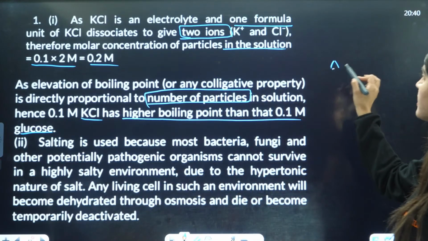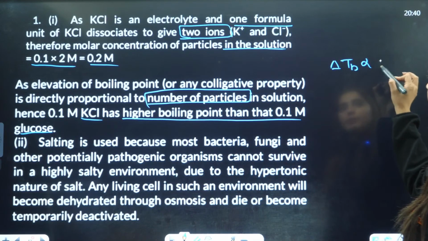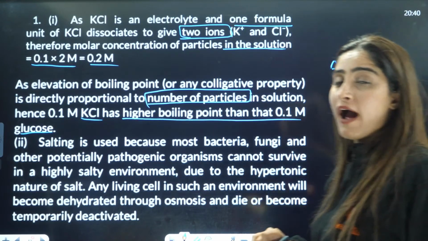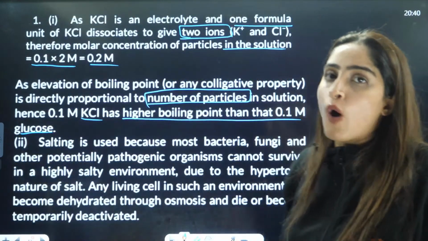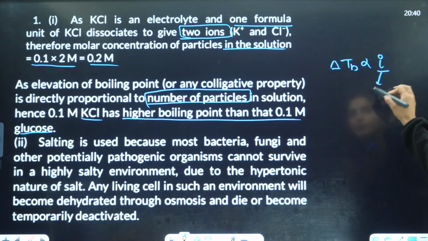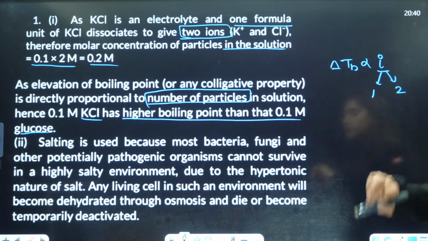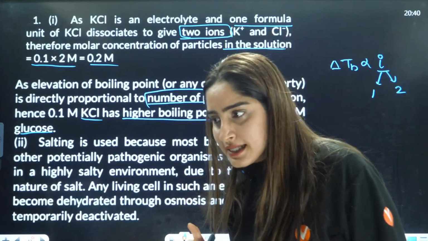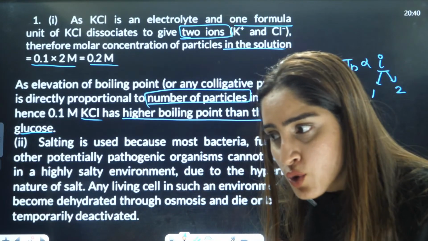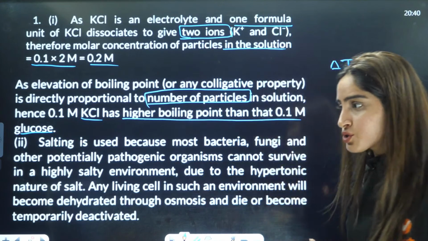So the simple thing is that delta Tb is directly proportional to i, and the Van't Hoff factor is more for KCl because it is an electrolyte. Glucose is a non-electrolyte, so the Van't Hoff factor is going to be 1. For an electrolyte, it is going to be 2, considering that there is 100% dissociation here, right? Very good. So i is equal to 1. Very good, Ganesh. Very good, Shruti.